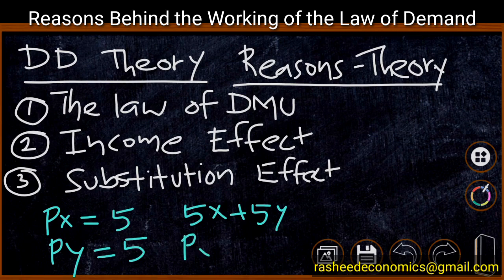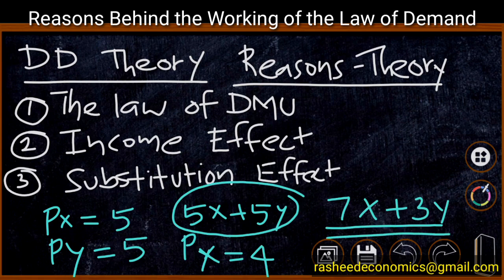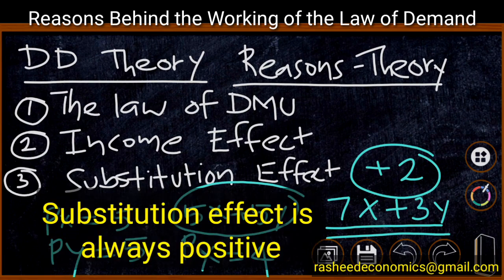When the price of X falls to 4 rupees, that means when the price of X decreases, the consumer changes his combination from 5X plus 5Y into 7X plus 3Y. Here the consumer has increased the consumption of X by 2 units by decreasing the consumption of Y. A commodity's consumption has been increased by decreasing the consumption of a substitutable commodity. This effect is termed the substitution effect. The substitution effect is always positive.